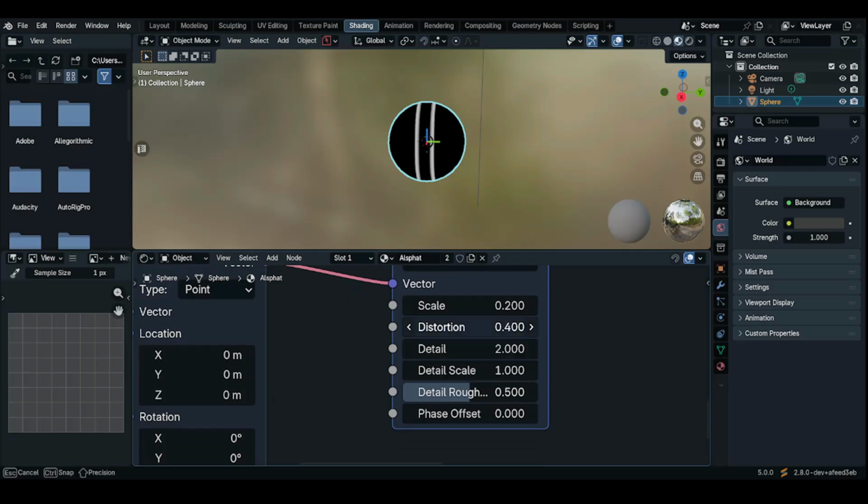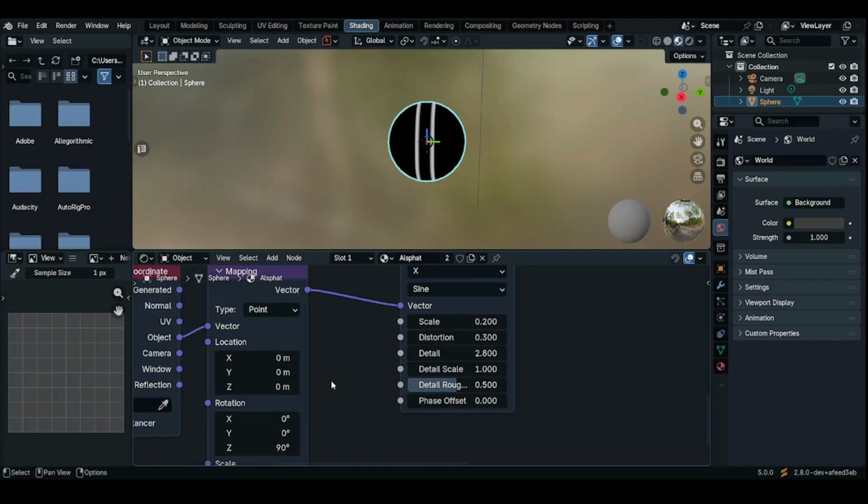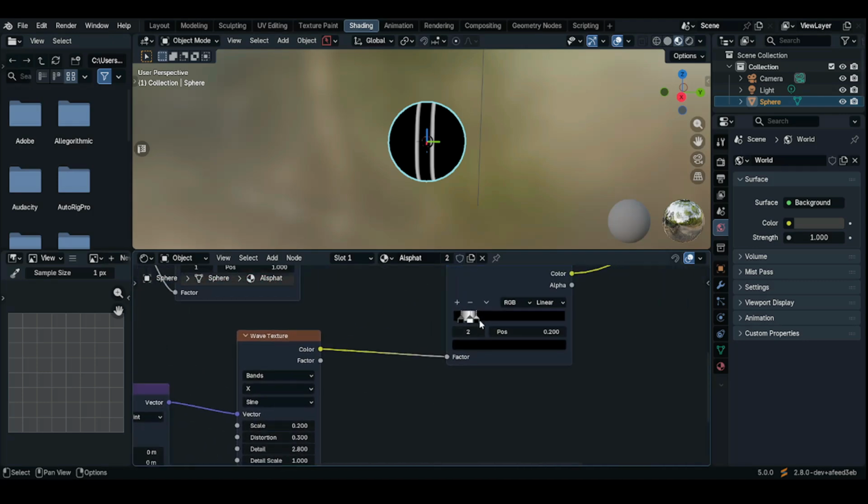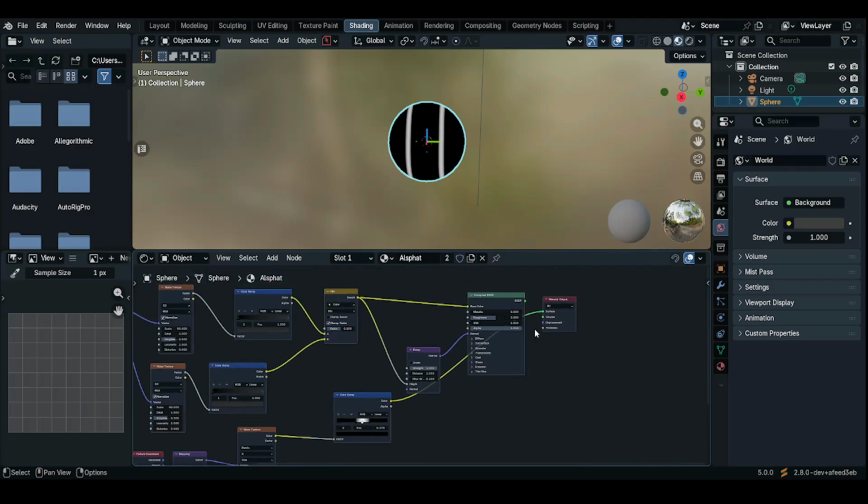And then let's give it a subtle distortion. Okay. And then maybe increase the scale because of the detail. And then let's give it a subtle detail as well. For now, let's move this one in the middle. So two strips aren't bad, right? I think this one is perfect.